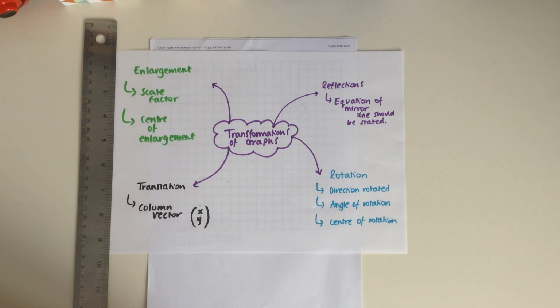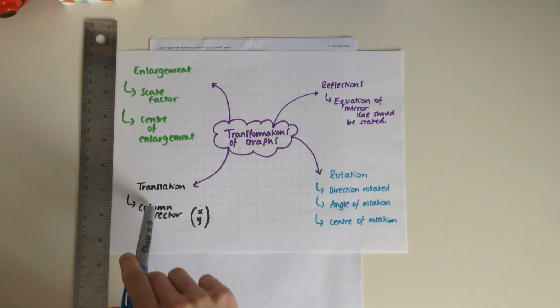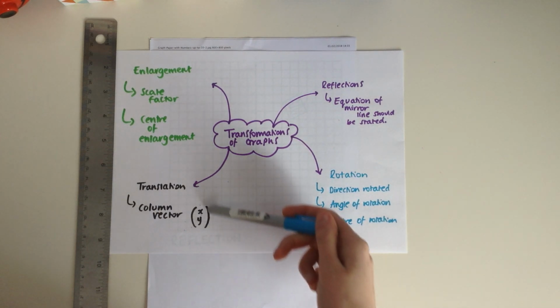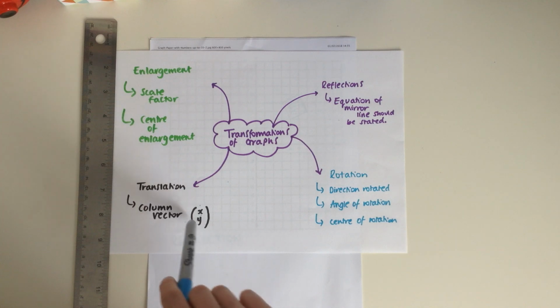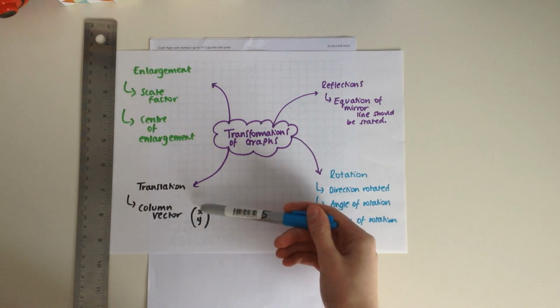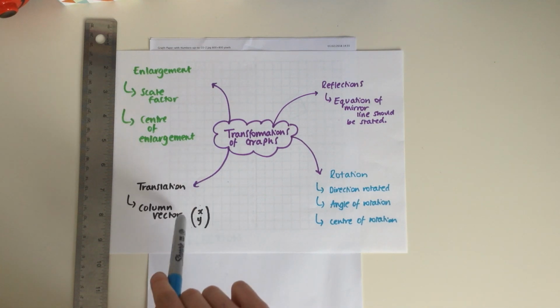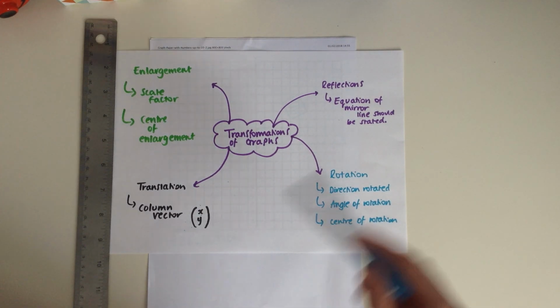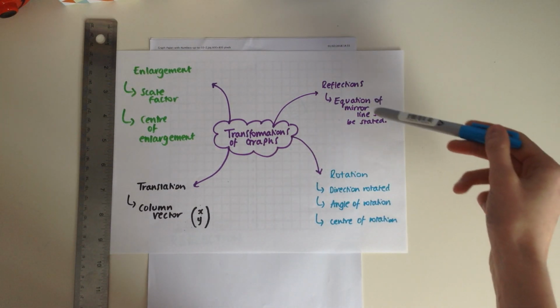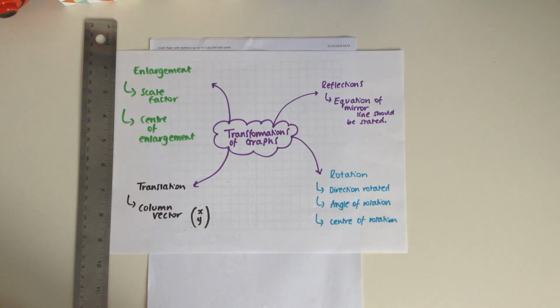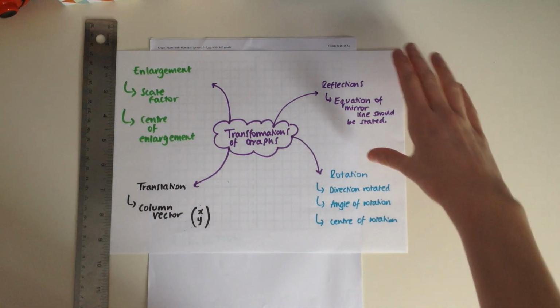Today we're going to be focusing on transformation of graphs and in particular translations and reflections. Okay, as you can see on my little mind map, we've got translations. For a translation, all you need to know is something called a column vector. And this is shown like this, not a fraction in a bracket, it's got no dividing line, it is just the way that you move on the x axis and the way that you move on the y-axis. I'll explain that further in a bit. And then for reflections, all you need to know is the equation of the mirror line, which again, I'll go into more detail in a minute.